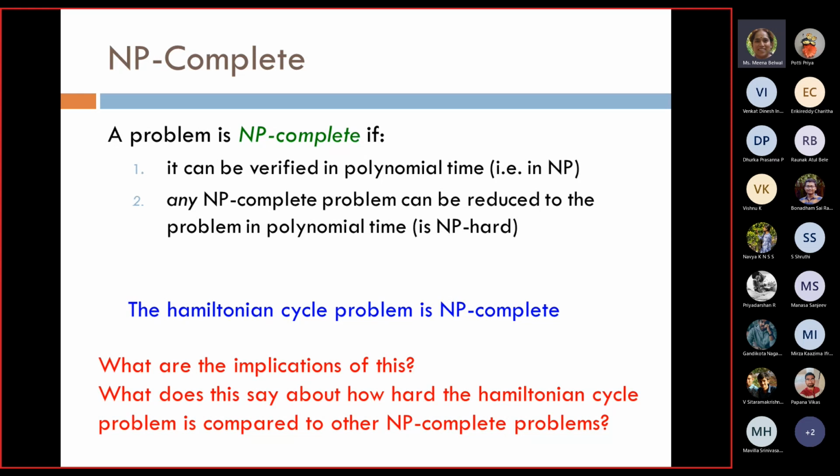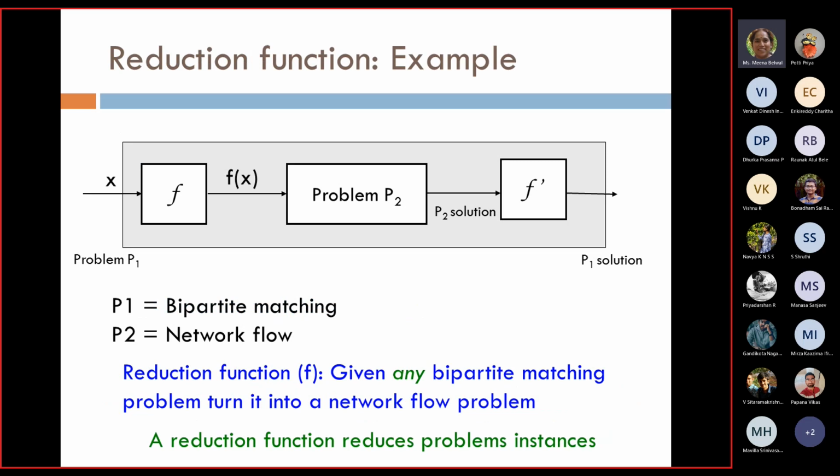The idea is that because any other NP complete problem can be reduced to, let's say, the Hamiltonian cycle problem, if I am able to solve a Hamiltonian cycle problem, then I am able to solve any other NP complete problem. That's why we discuss the reduction function.